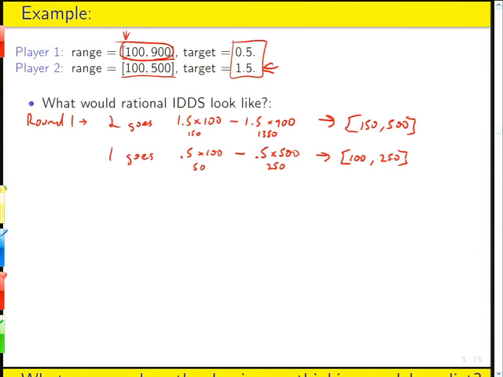Okay? Just to save time, I'll not work through the details of IDDS for round 2, but just tell you that if you go through the same process with these new ranges, a second round of iterative deletion of dominated strategies would wind you up with a range for player 2 of 150 to 375, and player 1's range would actually not change. It would still go from 100 to 250. And you can keep going.